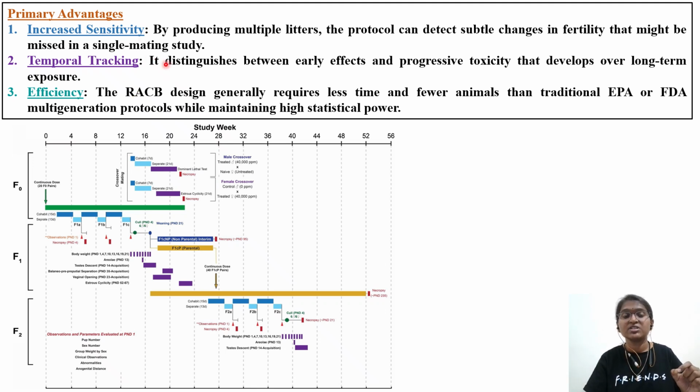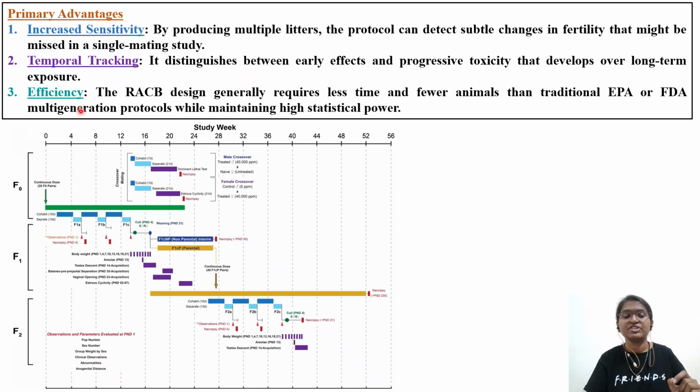This RACB study distinguishes between early effects and progressive toxicity. Over a period of generations, is there any toxicity that develops over long-term exposure, or are there any early effects of progressive toxicity that can be detected by using this RACB protocol?